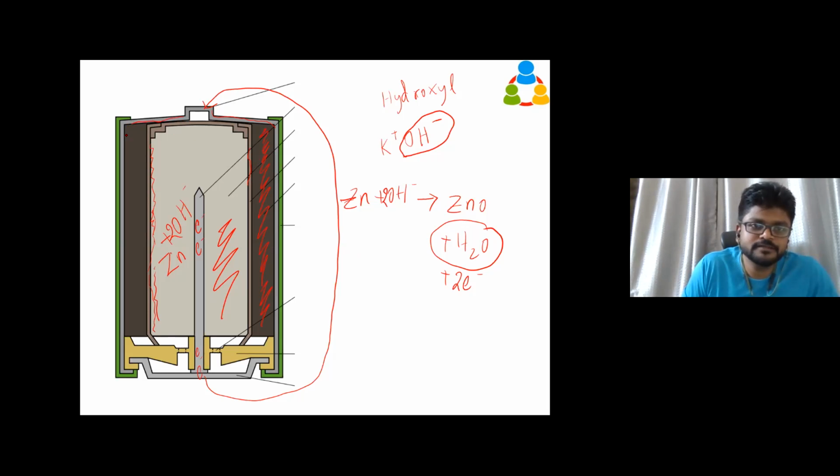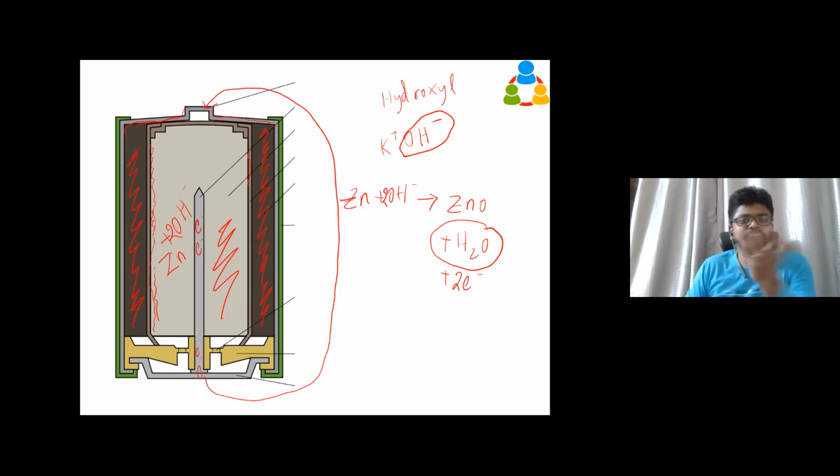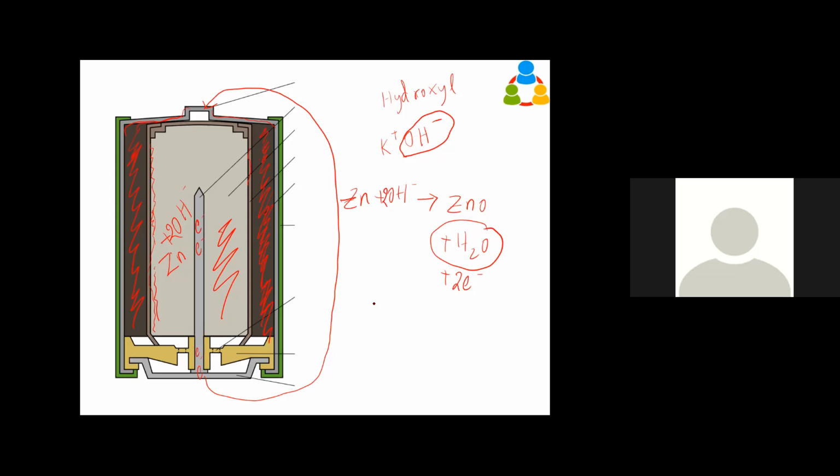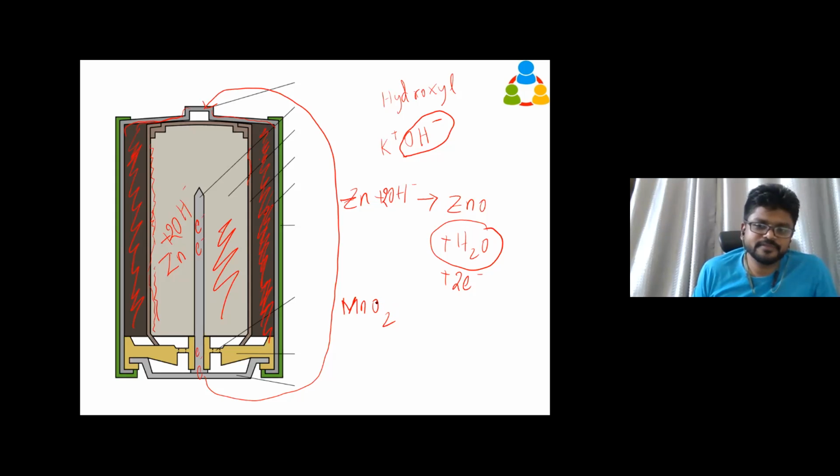So electrons can go here also. These are all the same color. What is this electrode called? You can imagine this circular type as a single element. Since we have made a cross section, it looks like two parts, but it's like a circular element. So what is this electrode called? Guys, anybody? Manganese dioxide, correct? Are you guys agreeing with me? What is this electrode called?